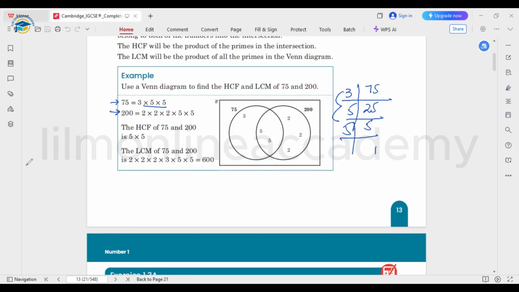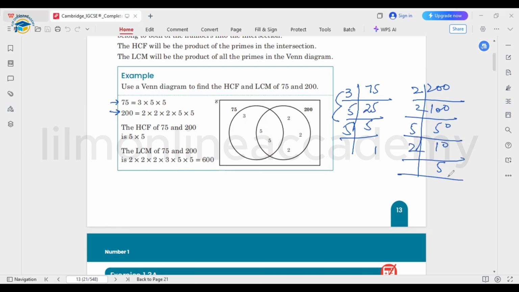Next is the number 200. Here as well, we need to write down the prime factors. We can use 2 as well. 2 ones are 2, 2 fives are 10, along with that the 0 stays as it is. 5 tens, 2 fives, 5 ones. So you can rearrange them as 2, 2, 2 and 5 and 5. Here we got the prime factors.